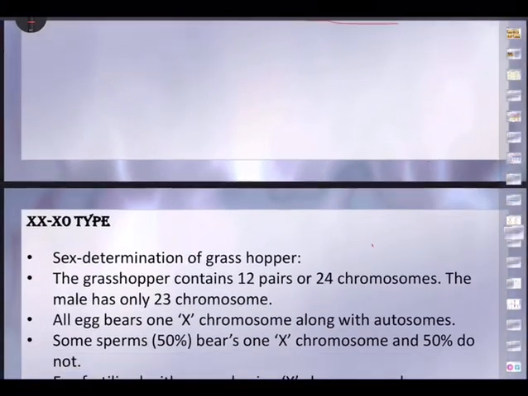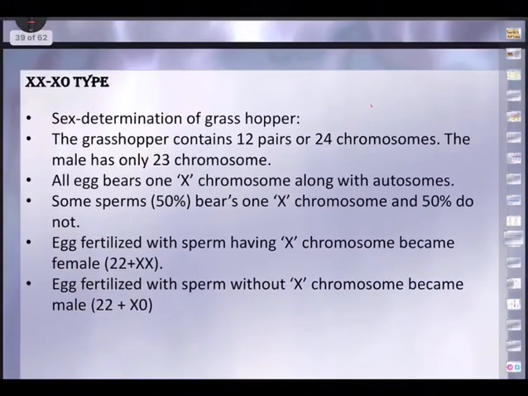So keep that as your background. He gave a name to the structure, the X body. This was later on named the X chromosome. So we are going to study the influence of the X chromosome in sex determination. We will also discuss once again, just to help your memory, human beings. The influence of the X chromosome can be best described through sex determination in grasshopper.